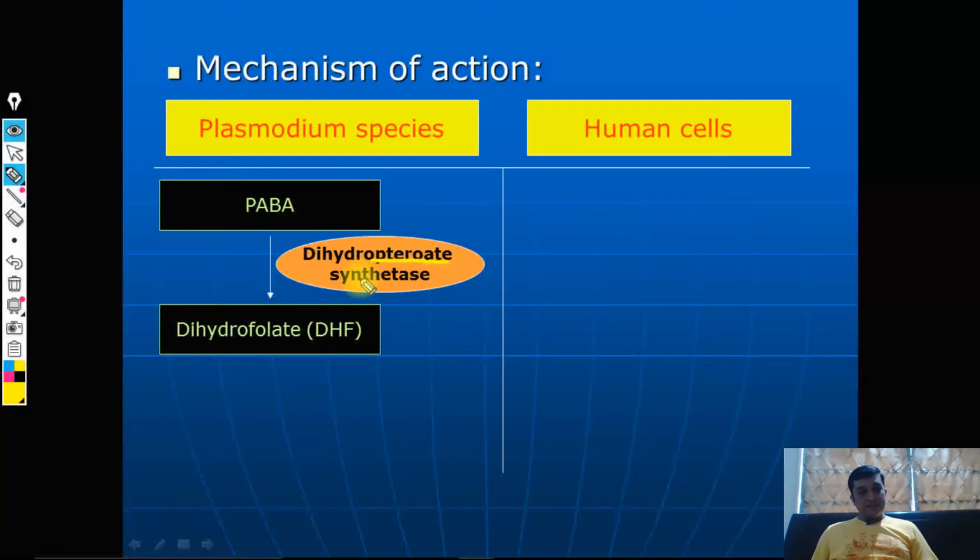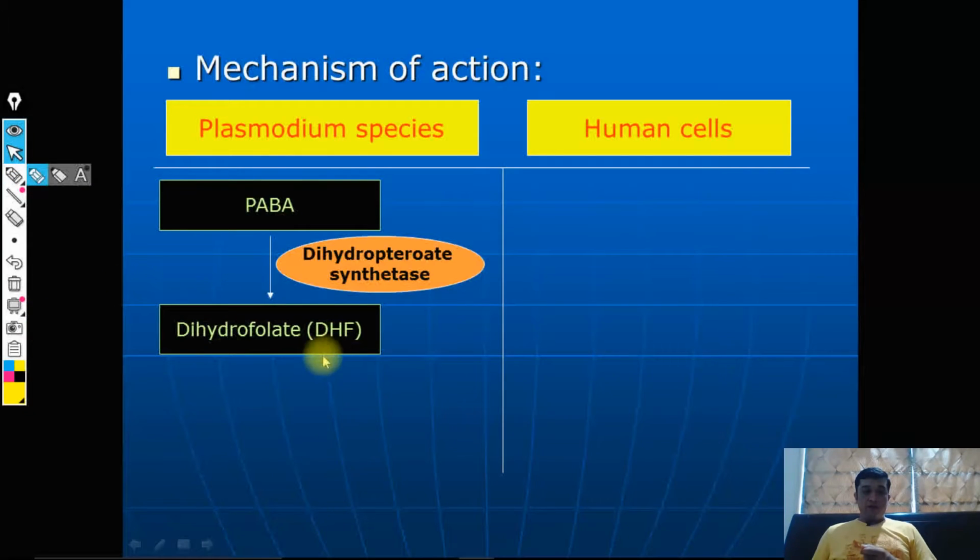Some books also suggest dihydrofolate synthetase, which is also right, but the more appropriate name is dihydropteroate synthetase, because ultimately we are interested in the synthesis of the pteroic acid ring structure. PABA is utilized as a raw material by many unicellular organisms including Plasmodium. This is also applicable for bacteria, and the same thing you can consider for Plasmodium species.